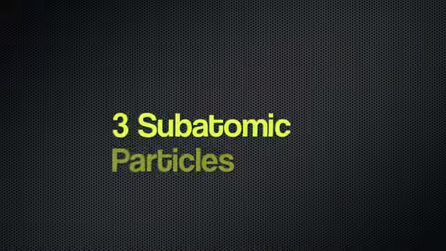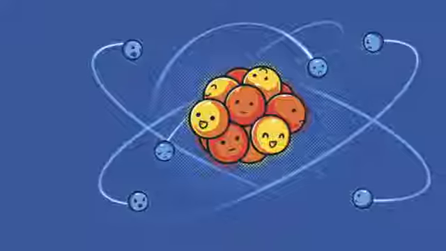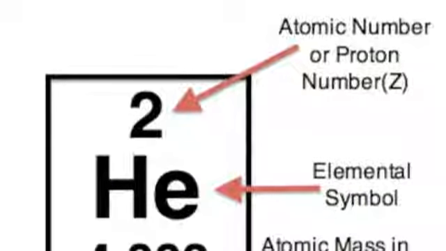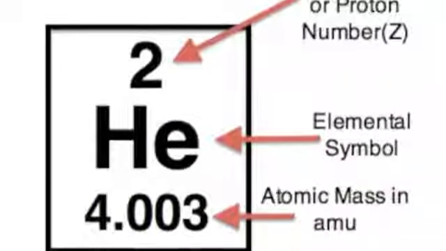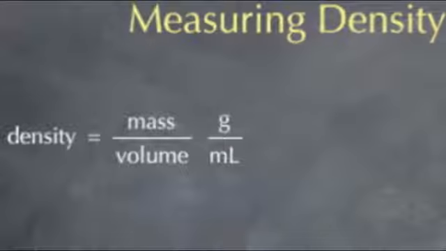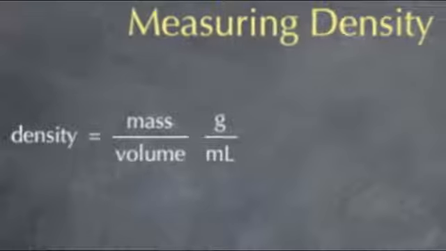There are 3 subatomic particles: protons, neutrons, and electrons. On an element square, the atomic number is located on the top and the atomic mass at the bottom. Density is the quantity of something per unit measure, especially per unit length, area, or volume. Density is calculated by mass divided by volume.